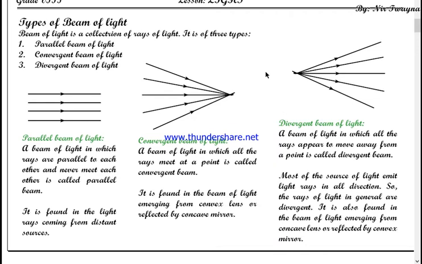If you light an electric bulb, or if you light a candle, will the light go in only one direction? No, definitely not. Light goes in all directions in spherical motion. Up, down, left, right, whichever direction you say, light goes in all directions. That means if you take it as a whole, the light rays coming out from the candle would be a divergent beam.